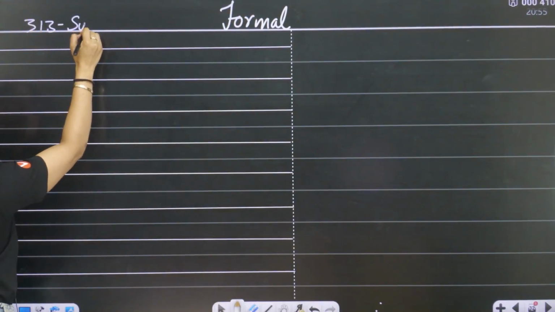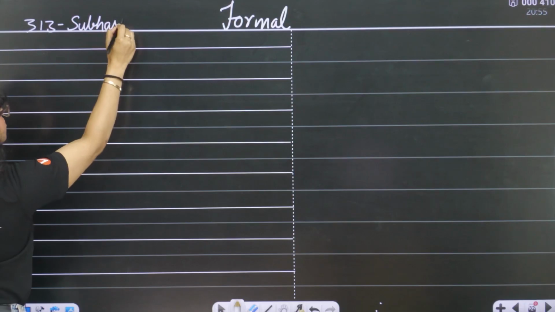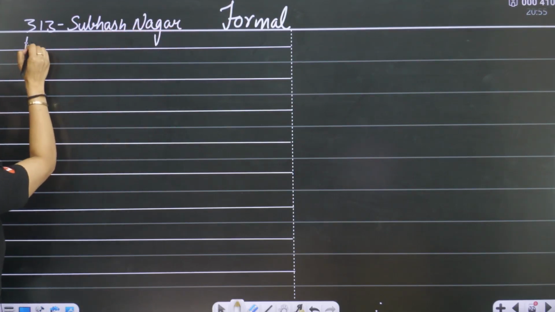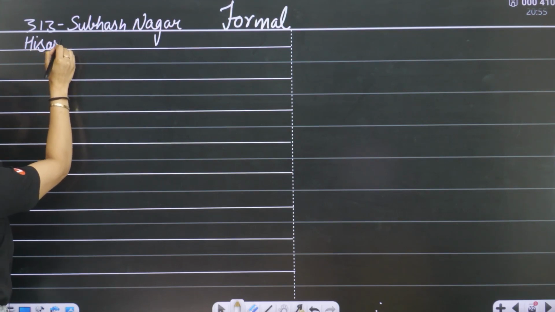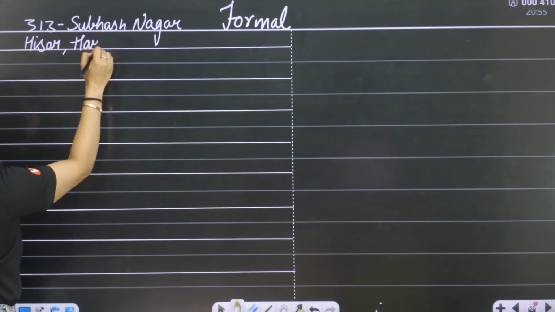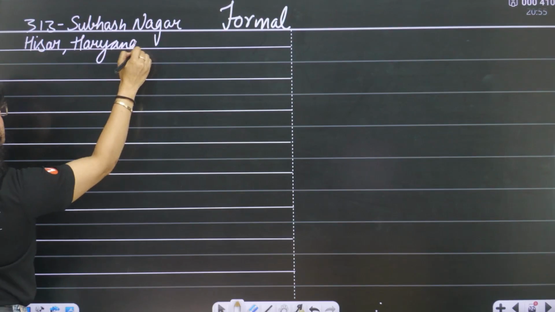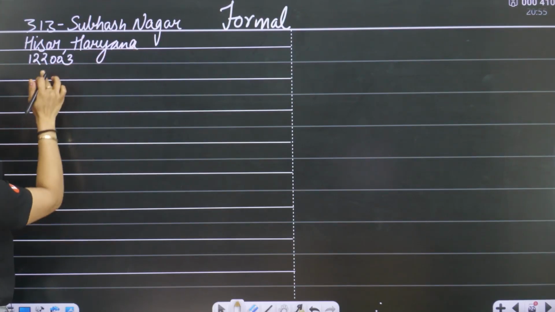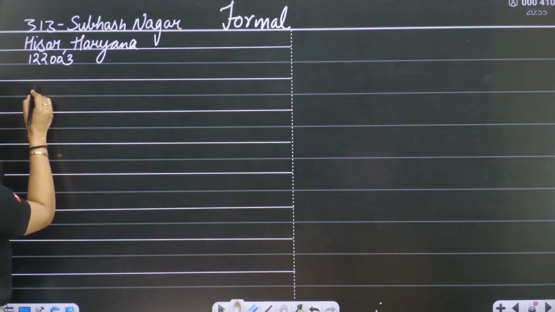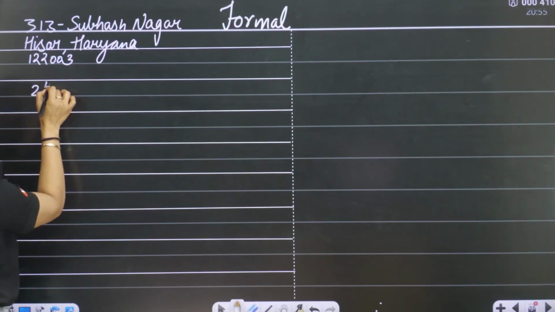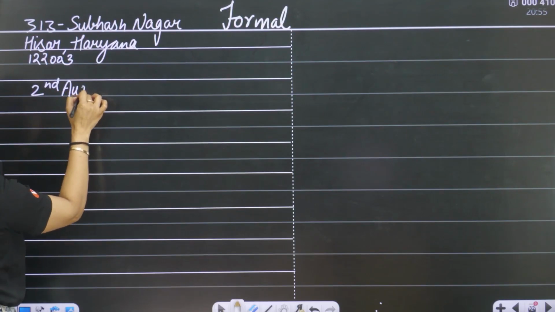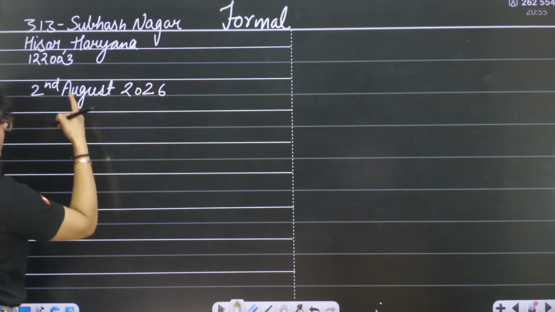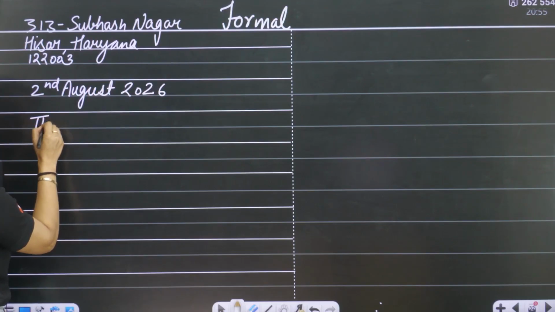For example, 313 Subhash Nagar, Hisar, Haryana, 122003. Then I leave a line and then I will write the date. For example, it's 2nd August 2026. Then I will again leave a line and I will write the editor.